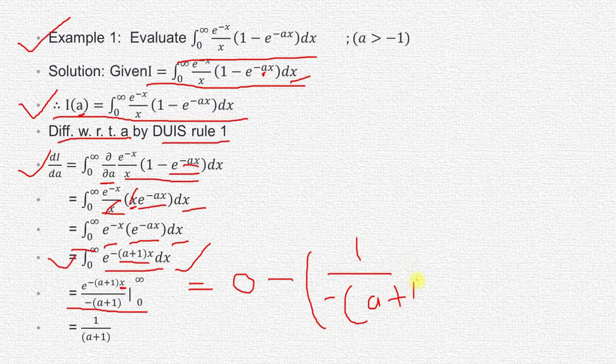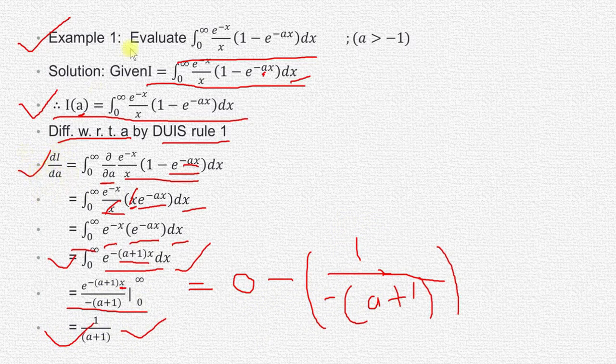And when we put the lower limit 0, e to the power 0 is 1. So simply we get this, which is our required answer. Minus minus will be plus, and this will become 1 upon a plus 1. So this is the value of our dI by da.